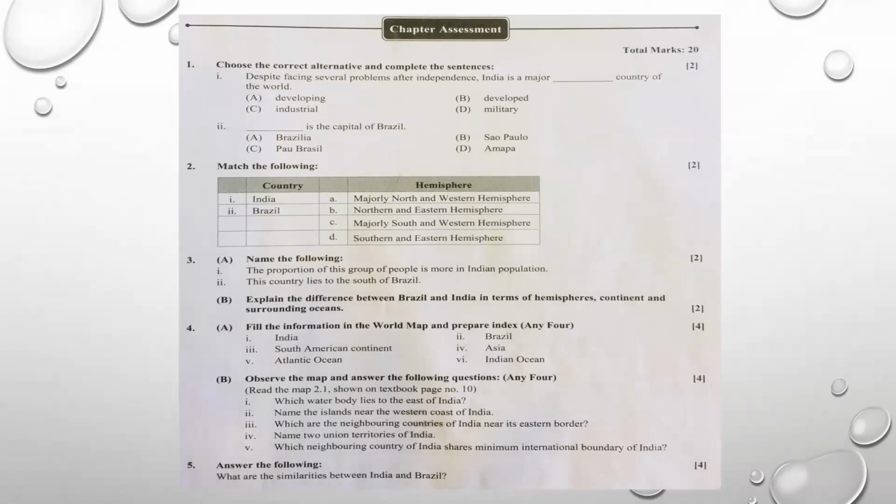Here also one question is given: observe the map and answer the following questions. It says read map 2.1 shown on textbook page number 10. So you have to refer to this map and try to answer the questions based on it. You will get practice in solving questions based on maps. So this is a home assignment given to you for practice, students.